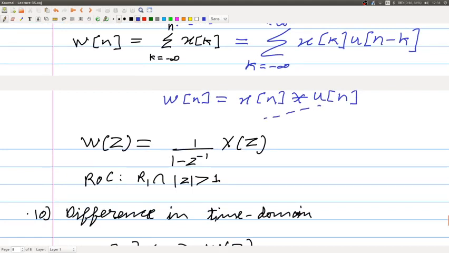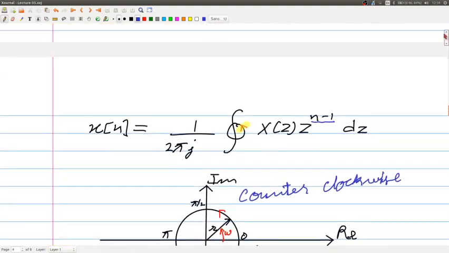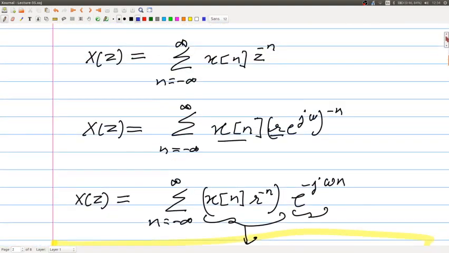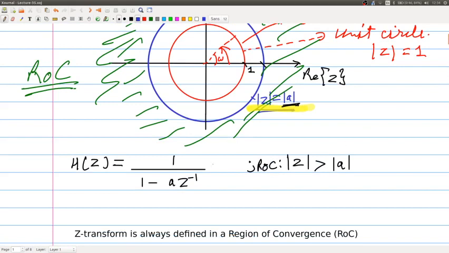Here is this part. The Z transform of u of n is 1 by 1 minus z to the power minus 1. How do you get this? In the very first example which we had considered, here now you can substitute a is equal to 1, because you have a region of convergence.